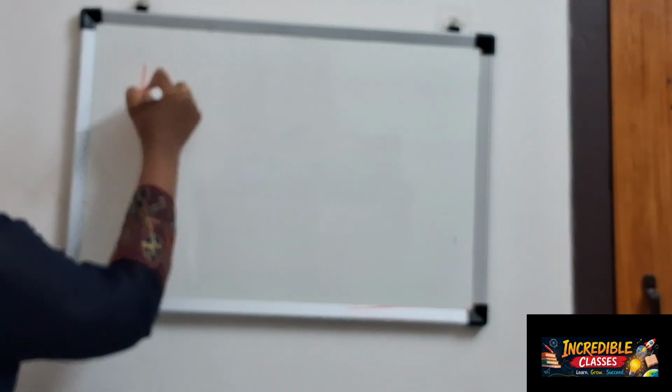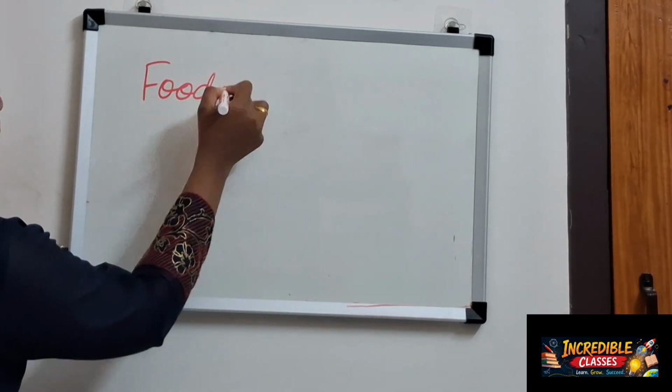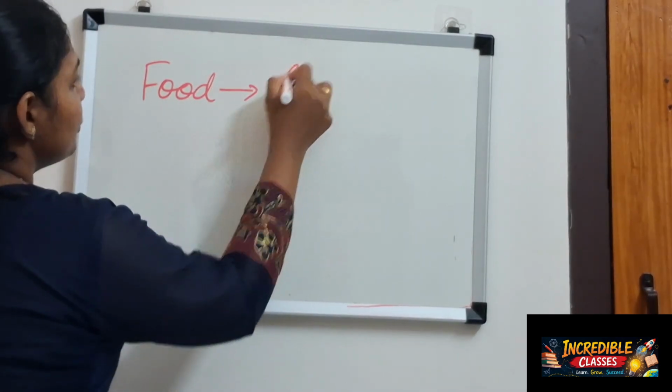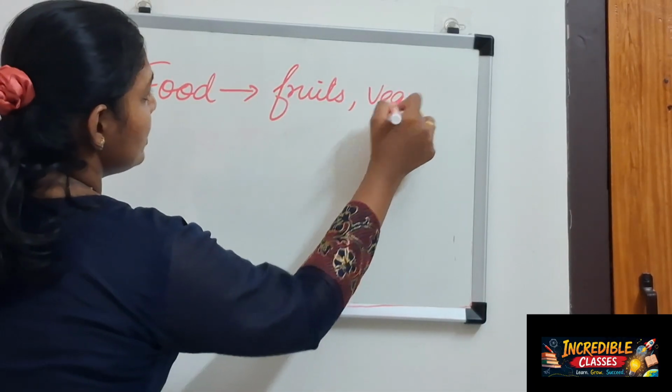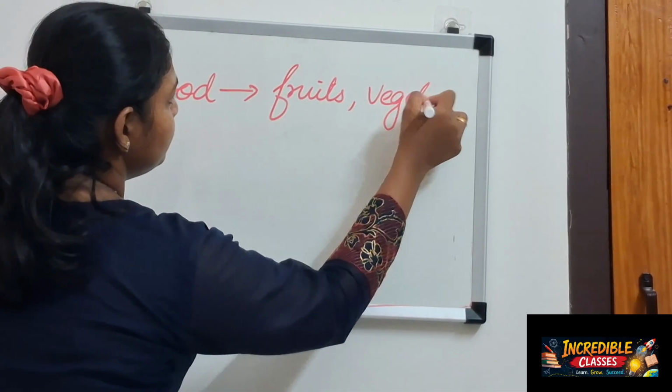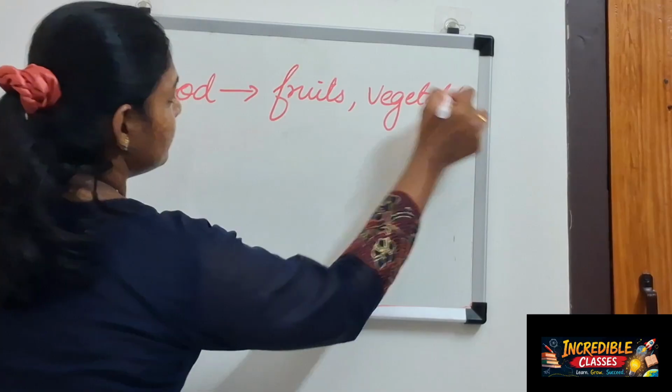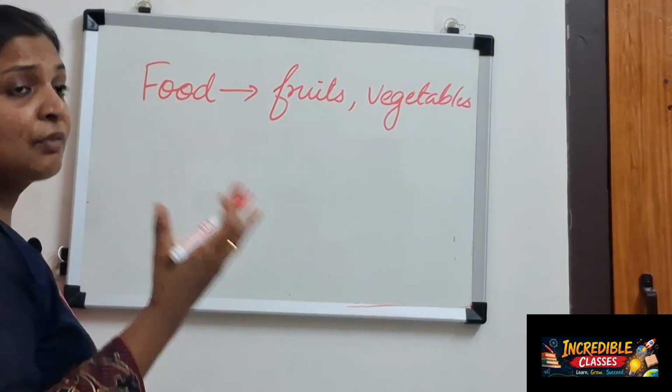So my dear learners, now you know there are so many things around us. We use so many things for our benefit, the food we eat and the other things we use in our day-to-day life. First, the food we eat: the fruits, the vegetables, leafy vegetables, pulses, grains, rice, wheat.